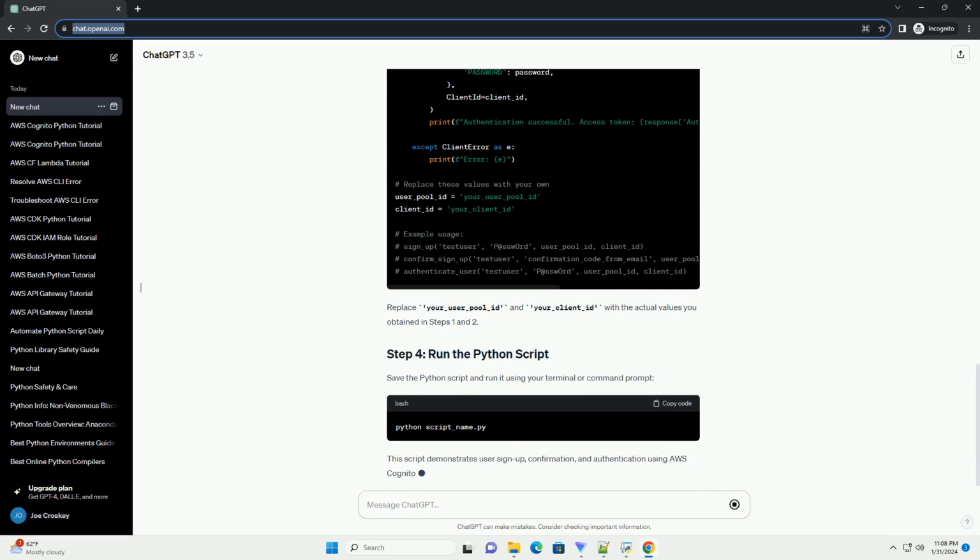Replace your user pool ID and your client ID with the actual values you obtained in steps 1 and 2. Save the Python script and run it using your terminal or command prompt. This script demonstrates user